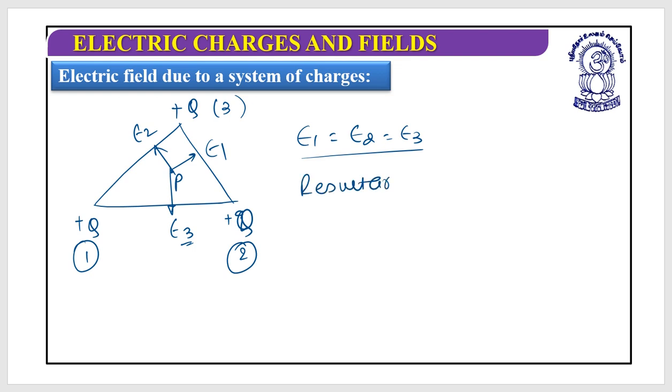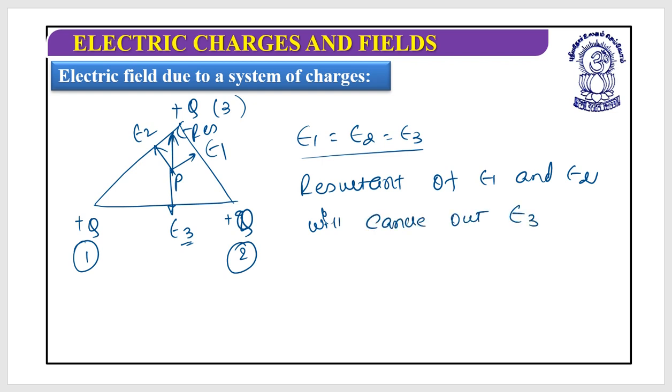But the resultant of E1 and E2, where would it be? It would be in this direction. This is E resultant, and it will cancel out E3. So E net would be 0. So are you able to understand all these things? Is there any query? No?